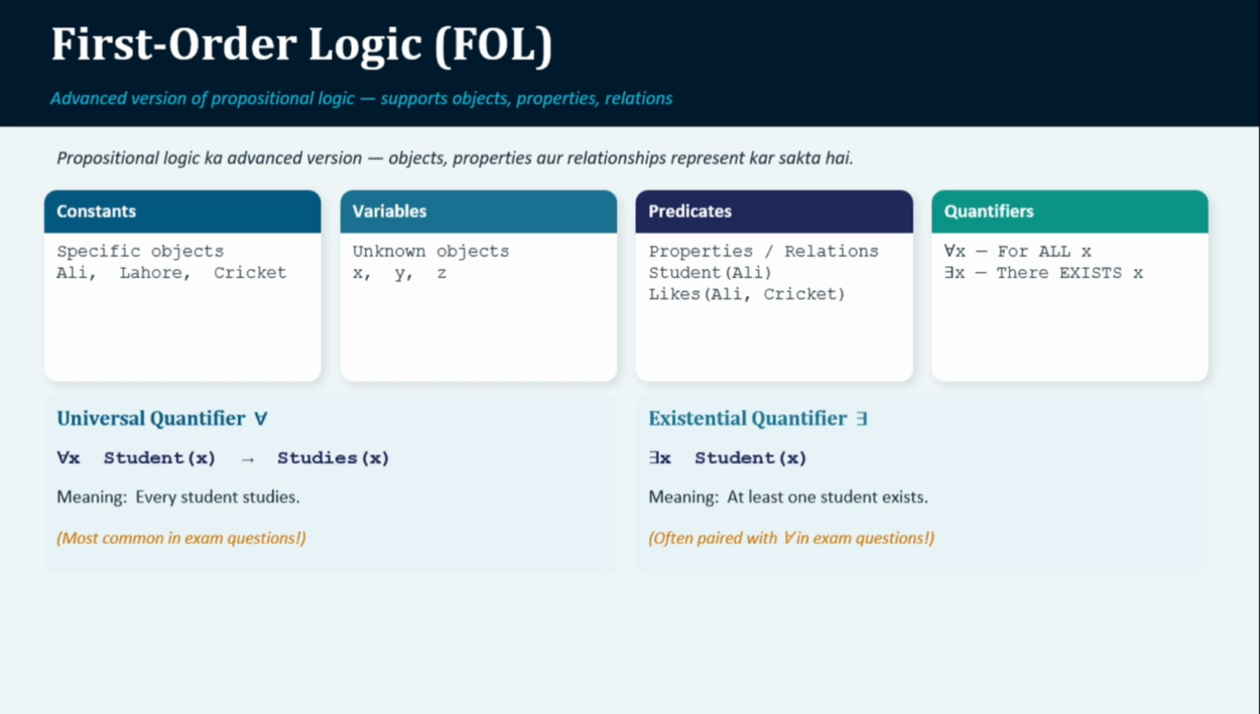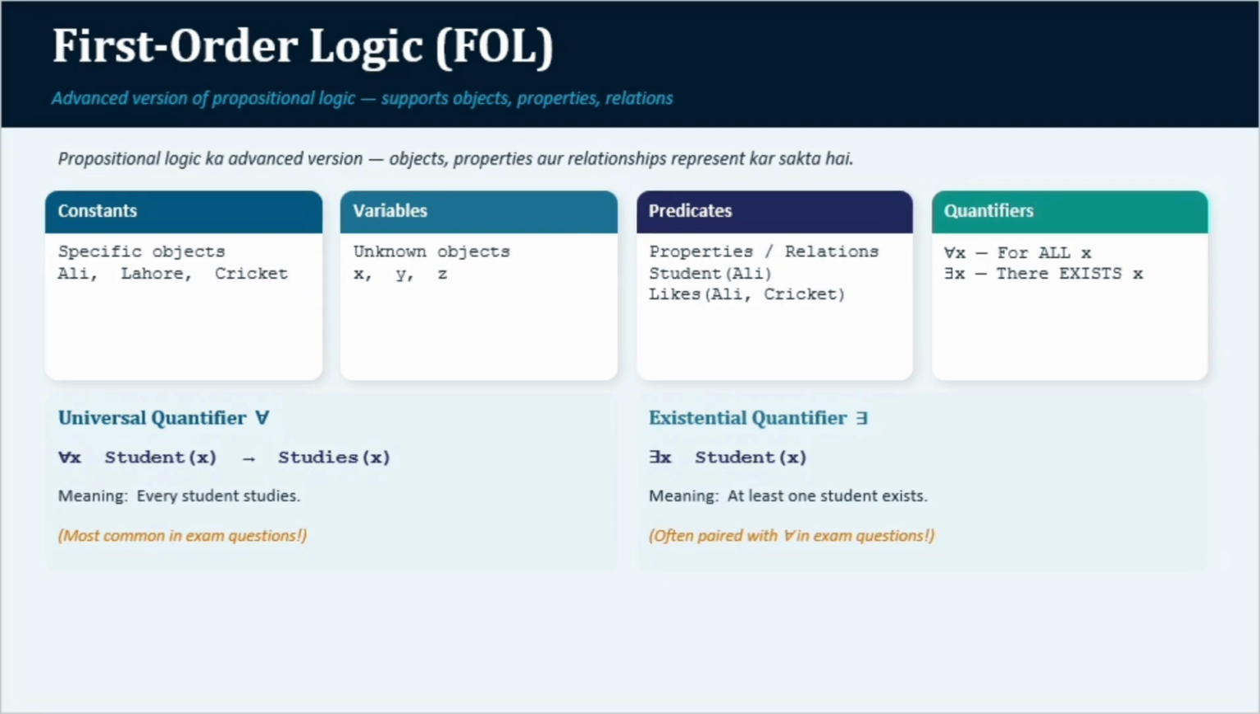There are four main components of first order logic. The first component is constants. A constant represents specific objects such as Ali or Lahore. The second component is variables. Variables represent unknown objects such as X and Y. The third component is predicates. Predicates describe properties or relationships. For example, Student(Ali) means his name is Ali, and Likes(Ali, cricket) means he likes cricket.